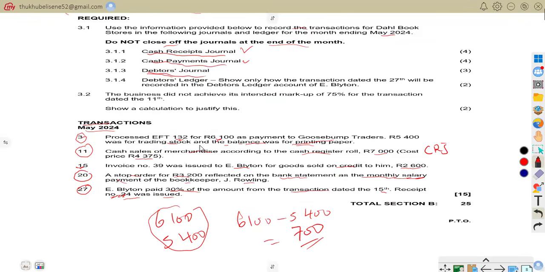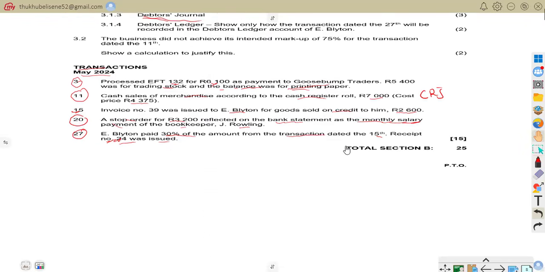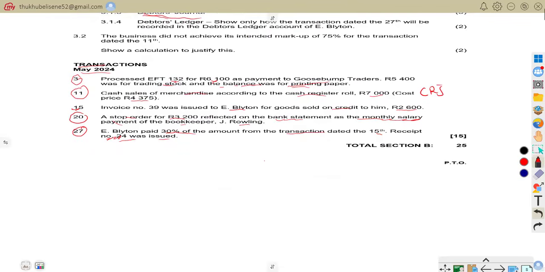So the debtors journal, which is DJ, we are going to do a cost of sales calculation. So we have the sales amount. How much is our sales amount?